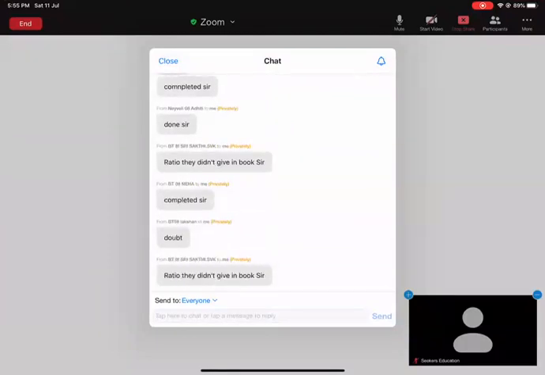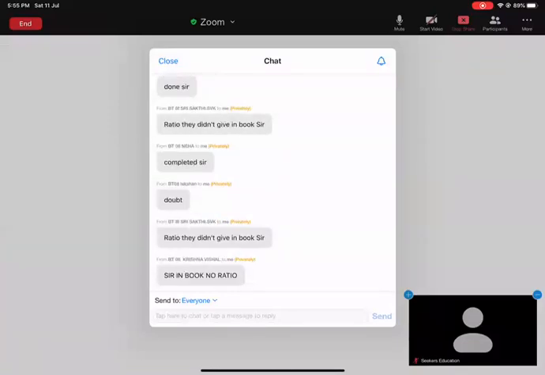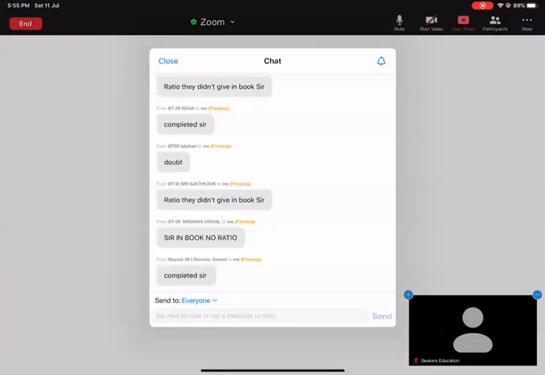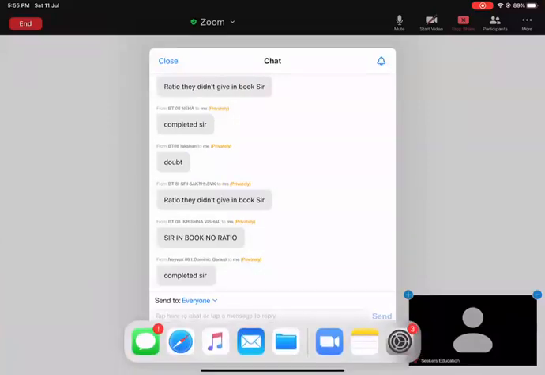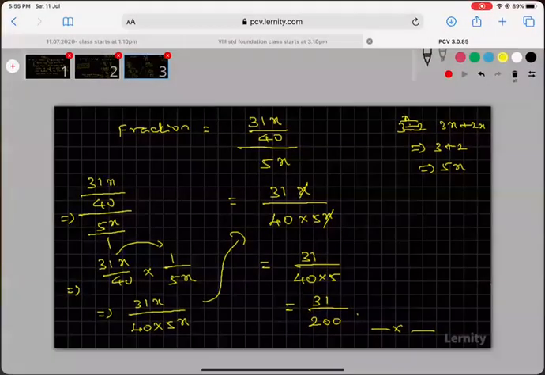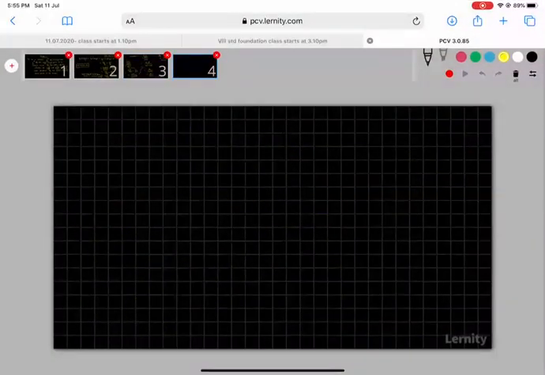So the ratio they didn't give in the book. Okay, one student has given it, but in our book I have that 3:2. Okay, I will check it, sir. Okay, don't worry. So, next problem.